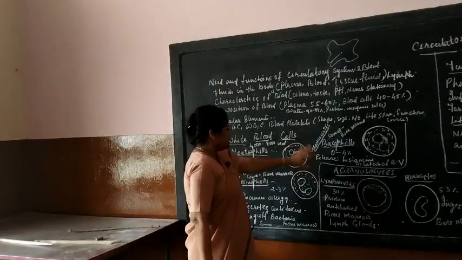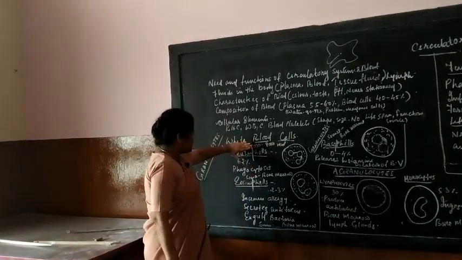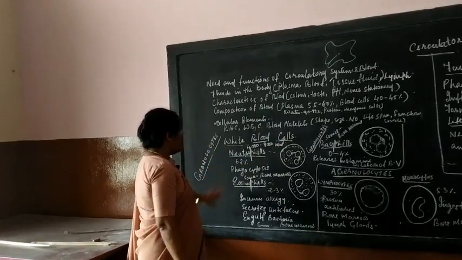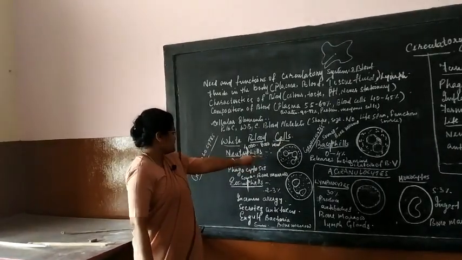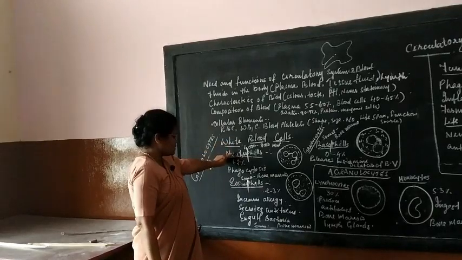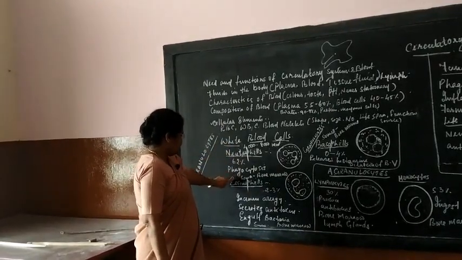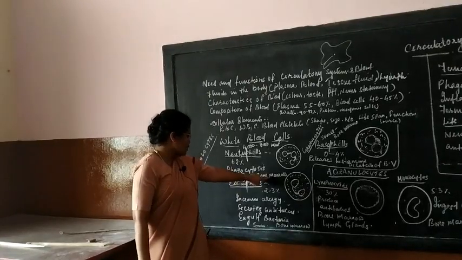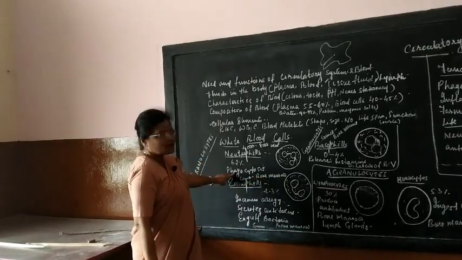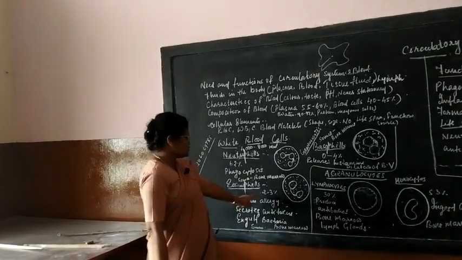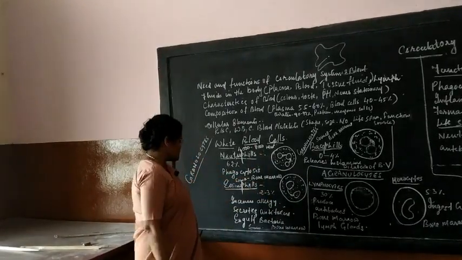Then the granulocytes of WBC have neutrophils, eosinophils and basophils. 62% of WBC is composed of your neutrophils, and it is produced in bone marrow, and the function is phagocytosis. That much only. Eosinophil, 2 to 3% of the WBC is eosinophil.